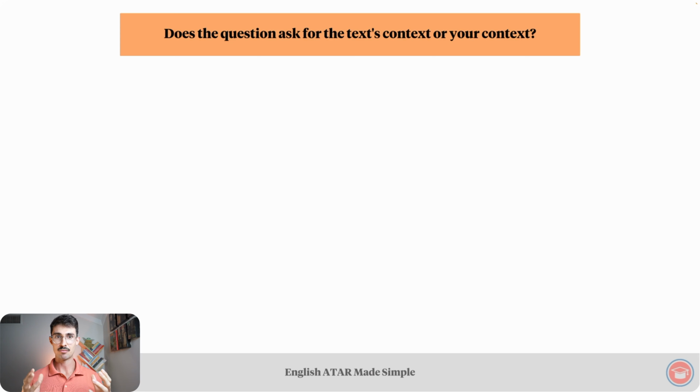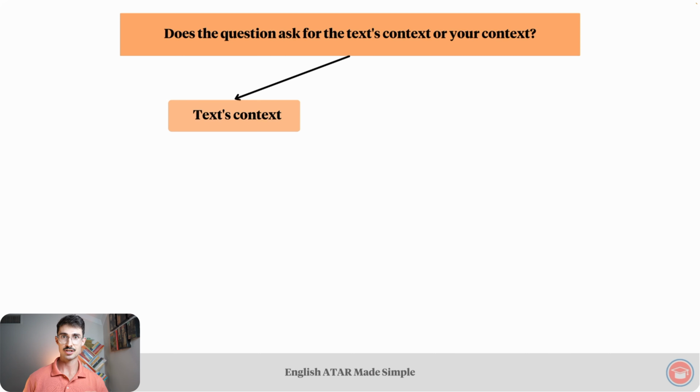Here's a diagram that really helps me understand how all the pieces fit together, and you've got this whole diagram on one page in the PDF study notes. Firstly, ask yourself, does the question ask for the text context or your context? I've listed past exam questions that ask for the text context in the PDF study notes if you'd like to see how this plays out in assessments.